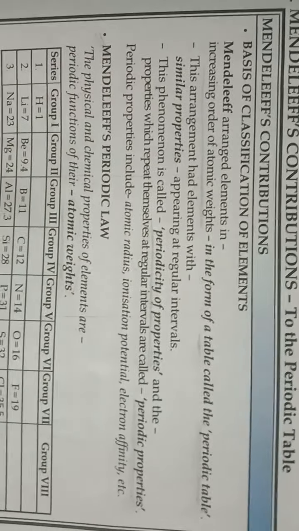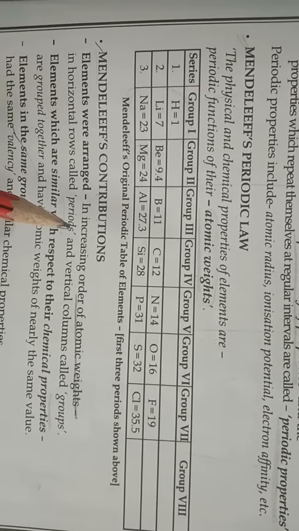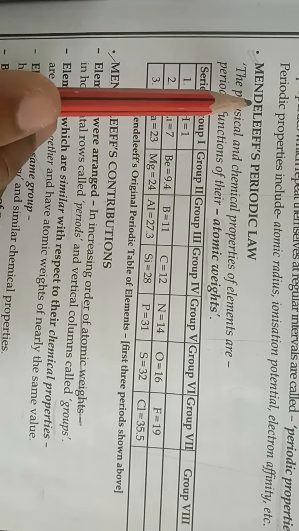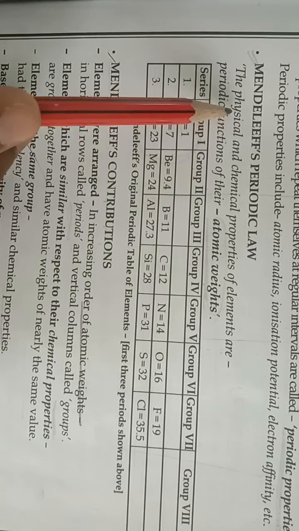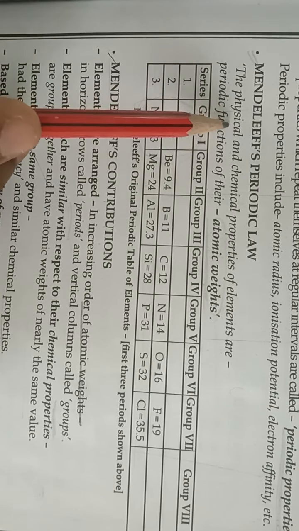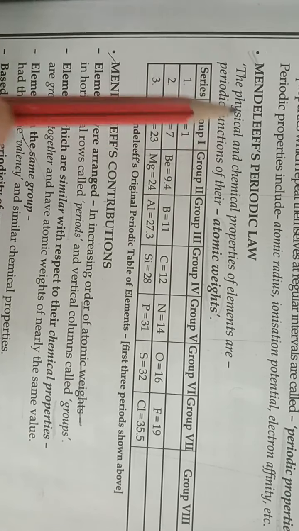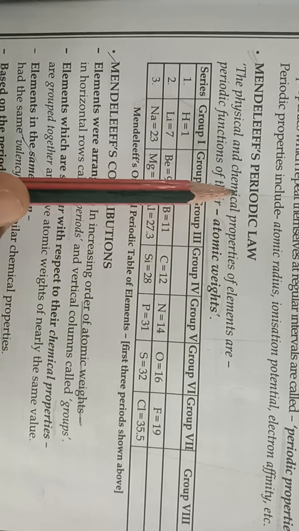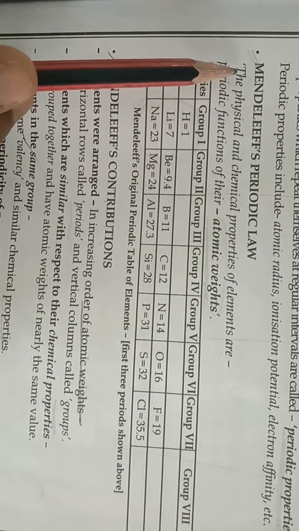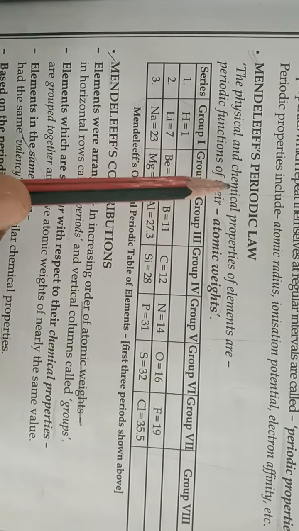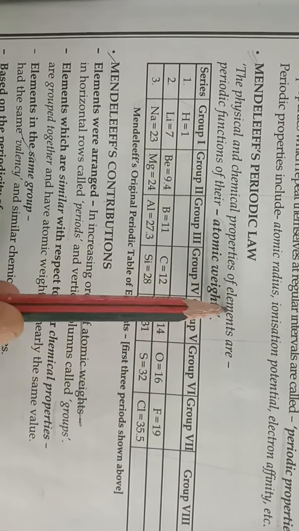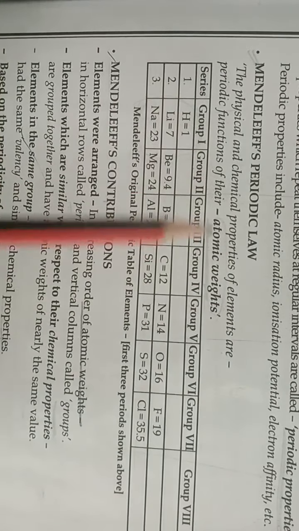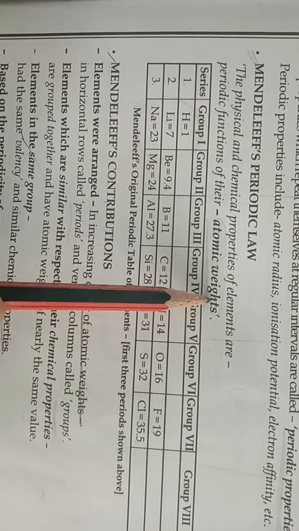Now the next heading is Mendeleev's periodic law. So this is the law on the basis of which Mendeleev arranged elements in the periodic table. According to this law, the physical and chemical properties of elements are periodic functions of their atomic weights.